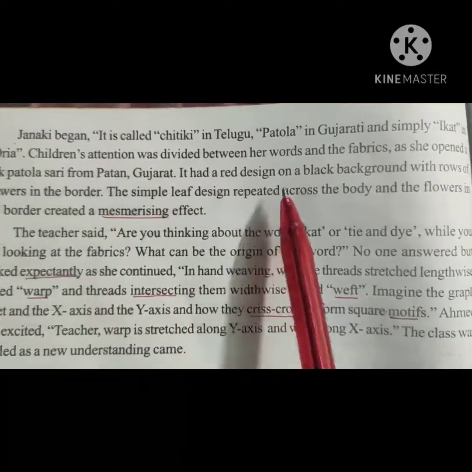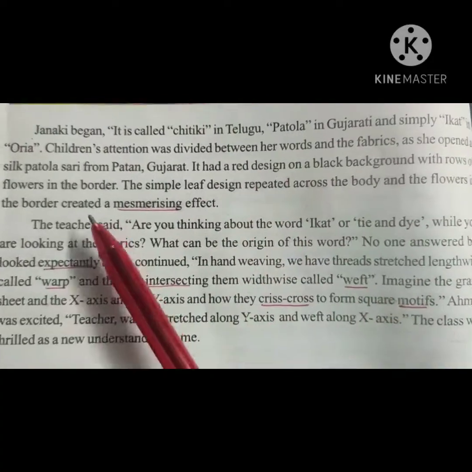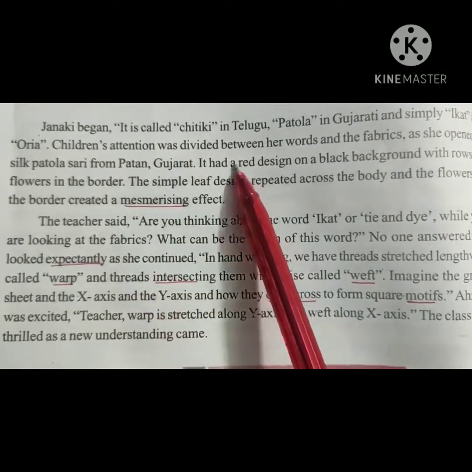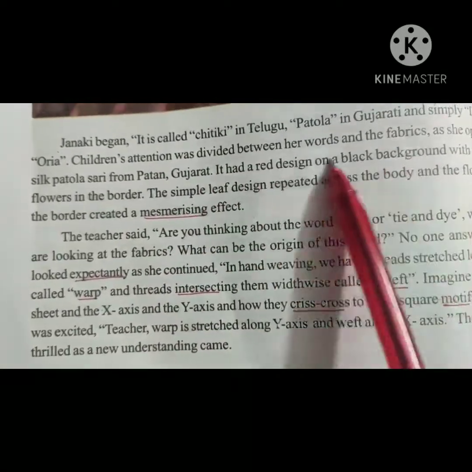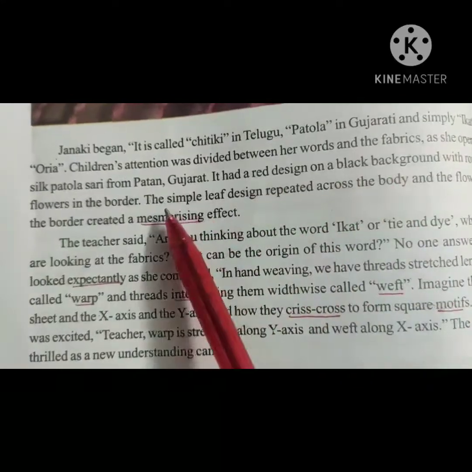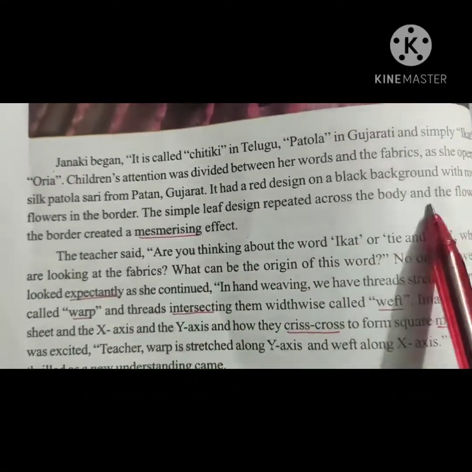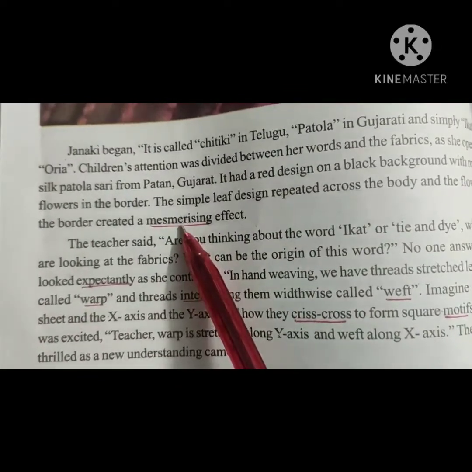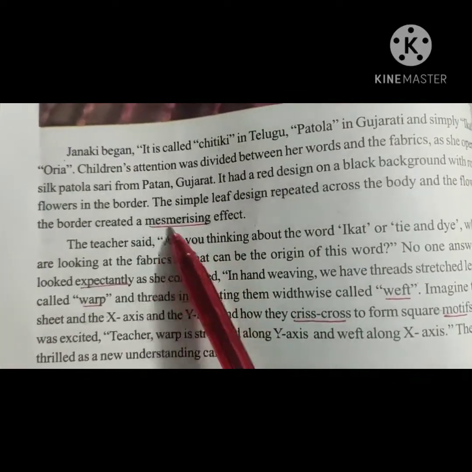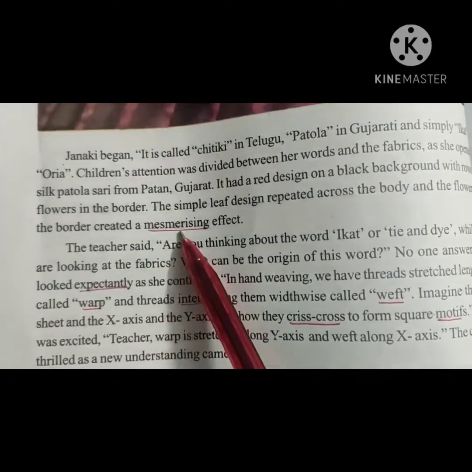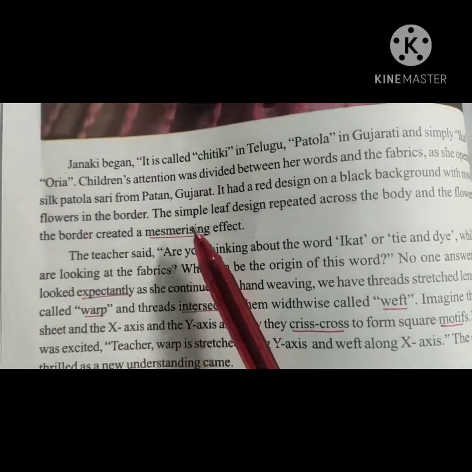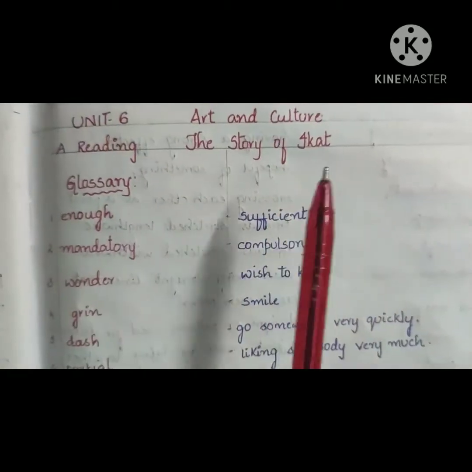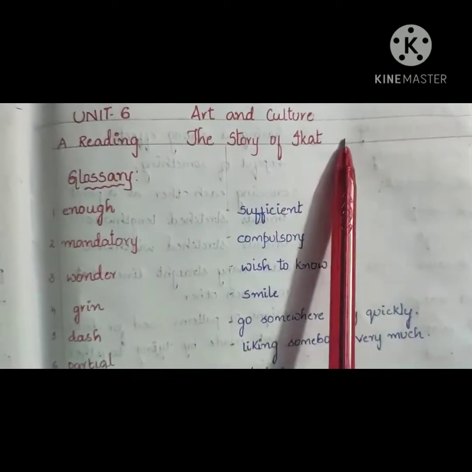The simple leaf design repeated across the body and the flowers in the border created a mesmerizing effect. It is a simple leaf design repeated completely across the body. Meaning of mesmerizing: having a strong effect. It is looking very mesmerizing. The sari looked very attractive to the students. Now this is the story of Ikat, part 1.